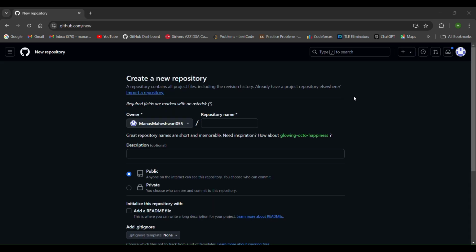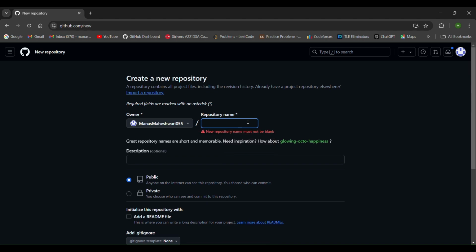Okay, so now we will see how to create a GitHub repository and push the code on the repository. So here we will write the name of our repository. Say we'll write doodle generator.